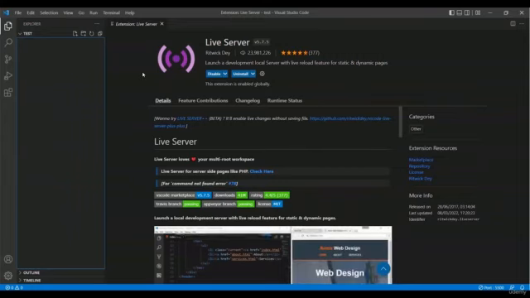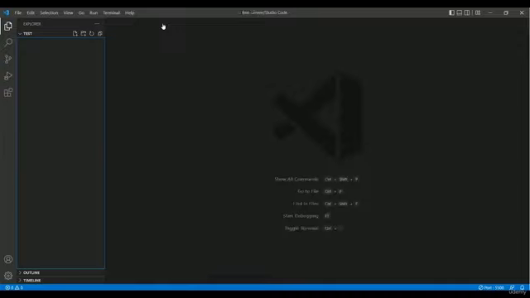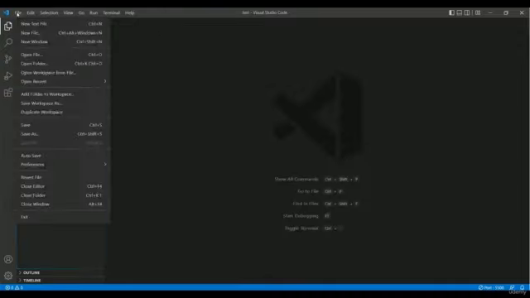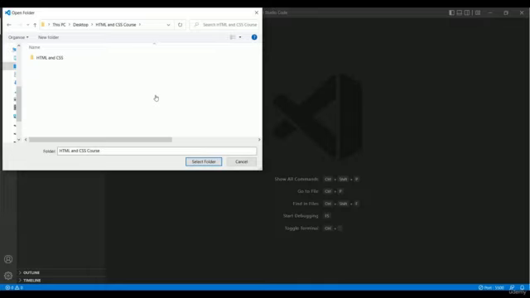So now what we have to do, we have to open our index file that we created, and that's why we have to open a folder first. So let me close this extension. Okay, and for opening the folder, you just have to click this file menu, and from there you have to go for the open folder option. So let me click this open folder option. Then a pop-up will appear, and where you kept your folder, you just have to select that folder. That means you have to select that folder where the index file is located.